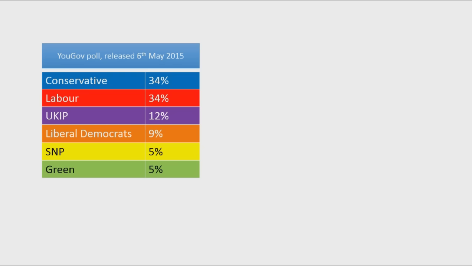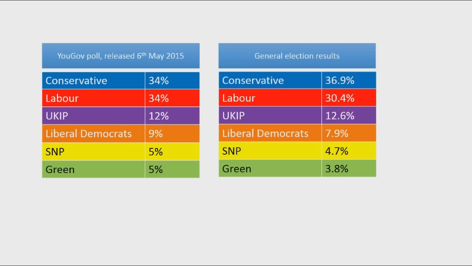But the opinion poll companies came in for a lot of criticism after the election because when the actual results were seen, they looked a long way away from the results of the polls. Whilst the poll suggested that the Conservative Party were going to get 34%, the actual result gave them 36.9%. Similarly for Labour, the poll suggested about 34%, but in the results they got 30.4%. So if we observe an individual poll which has this big difference from the actual results, is this a problem?